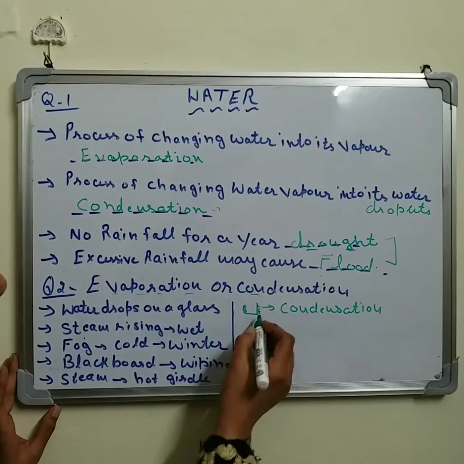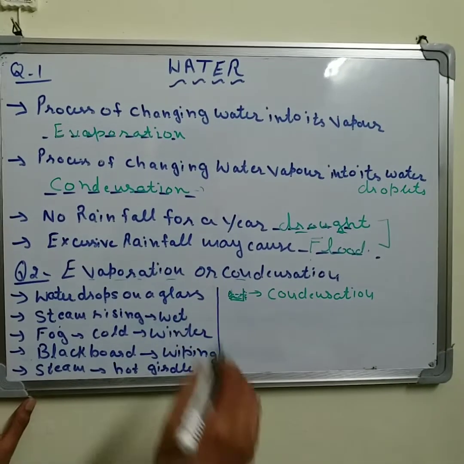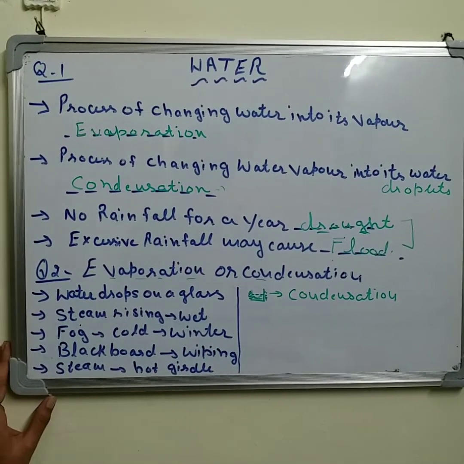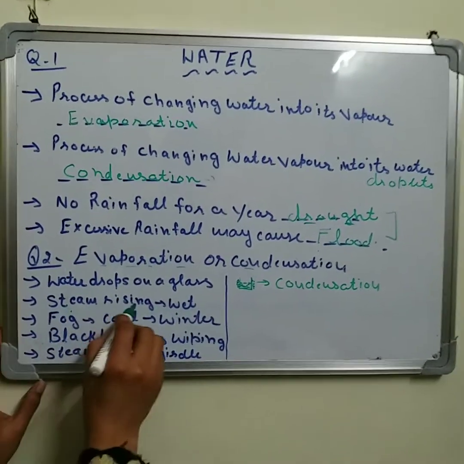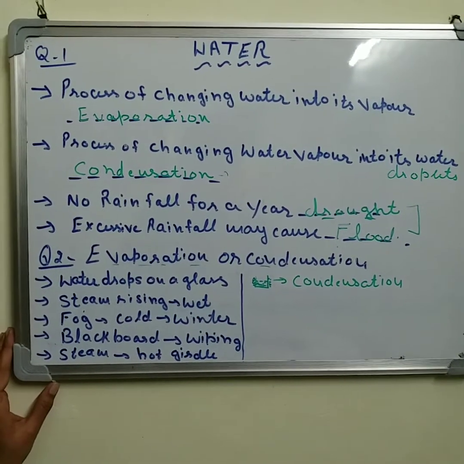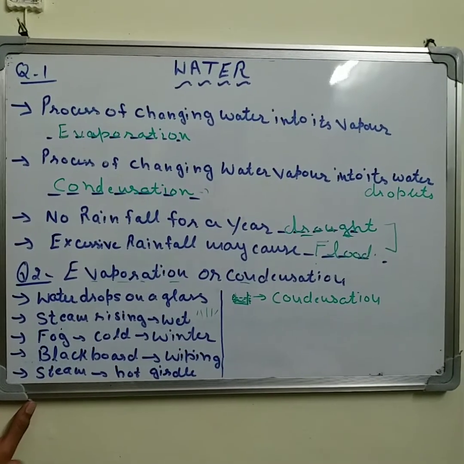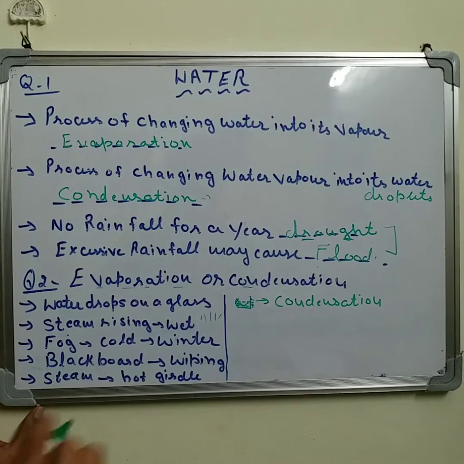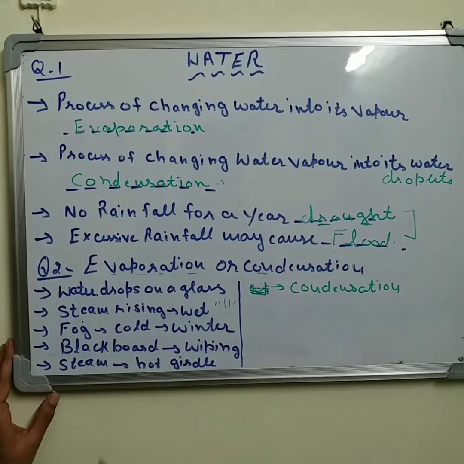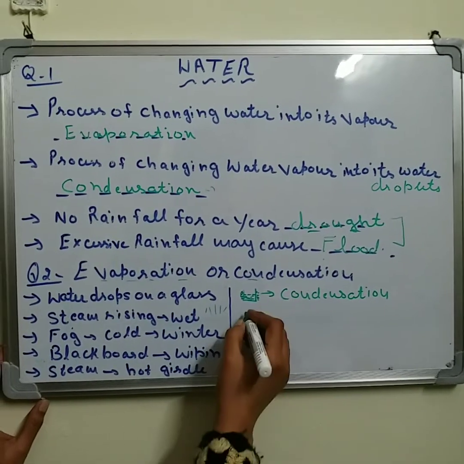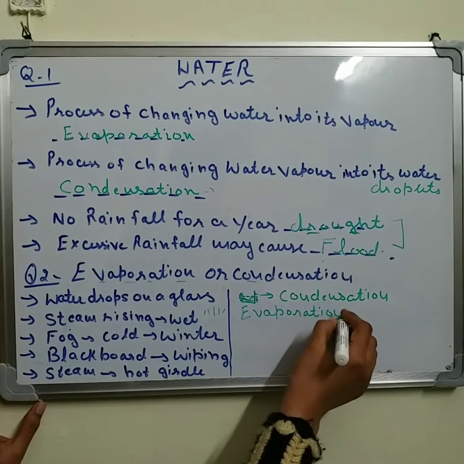If the glass is filled with cold water, you are able to see water droplets on its outer surface due to the process of condensation. Now the next one, steam rising from a wet cloth. If you are ironing the wet cloth, the steam will rise up. Is this steam due to evaporation or condensation? Yes, steam rising means the water present in the cloth changes into water vapor, and that process is known as evaporation.